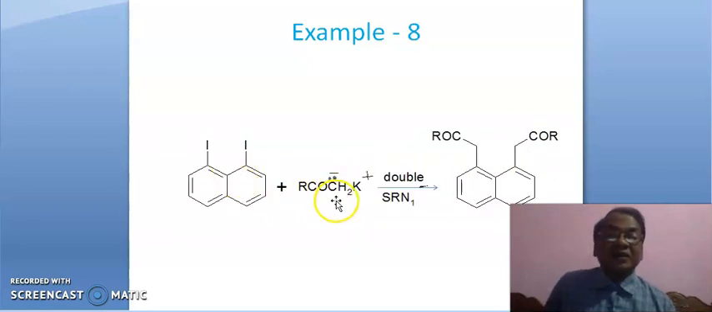Example 8. This is nucleophile. This nucleophile will attack